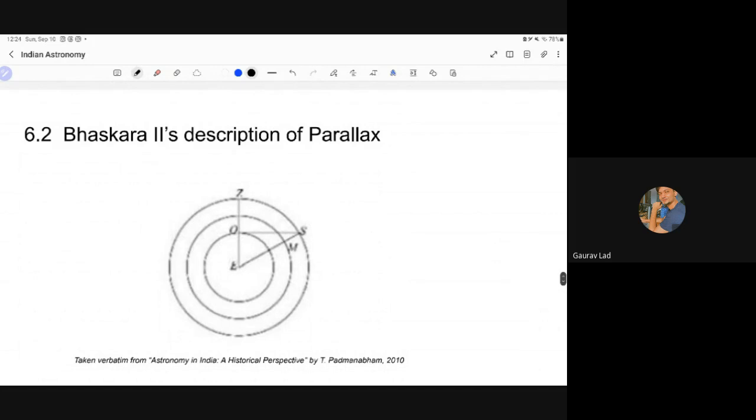And Bhaskara gives the same description of the parallax. We see the same thing. We have E, that is the center of the Earth, Moon, the Sun, and the observer. As this S would move in a circle, at this position, the parallax is 0. In here, max parallax. Quite easy to understand. It's all geometric, and when you draw a schematic like this, it's even easier to understand it.